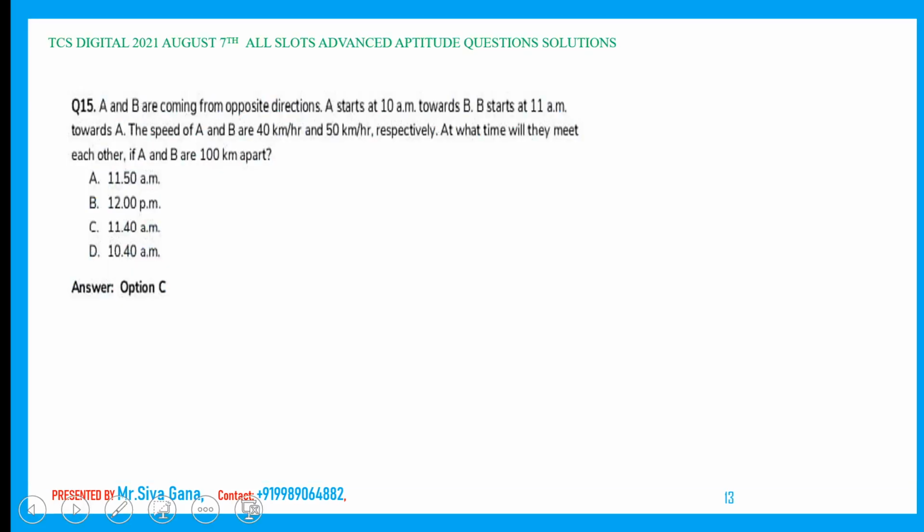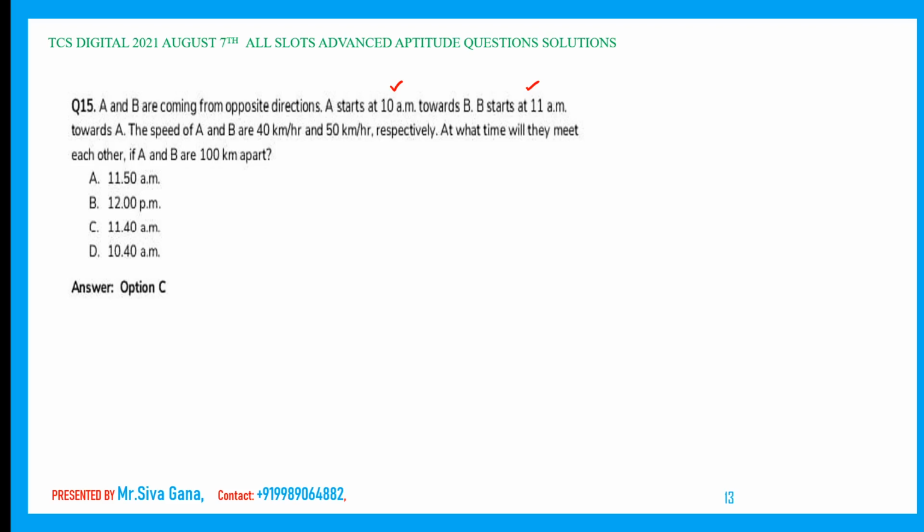Let us take that one. Now, the first question: A and B are coming from opposite directions. A starts at 10 a.m. towards B. B starts at 11 a.m. Their starting timings are different. The speeds of A and B are 40 and 50. At what time will they meet each other if they are 100 kilometers apart?